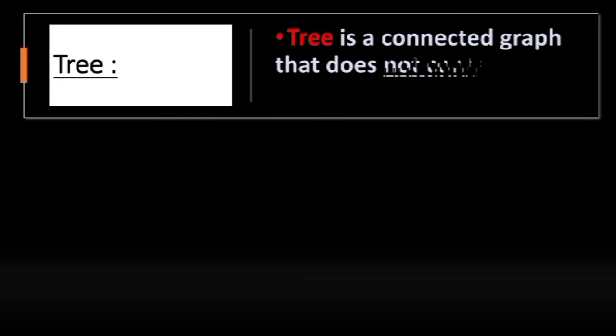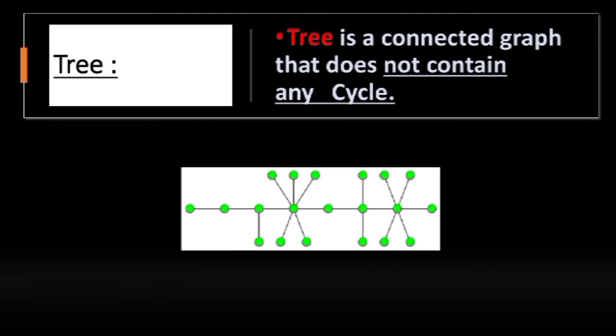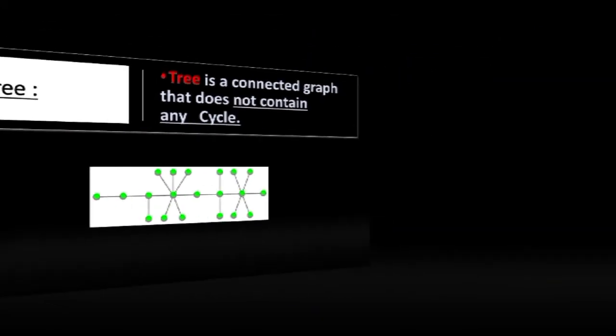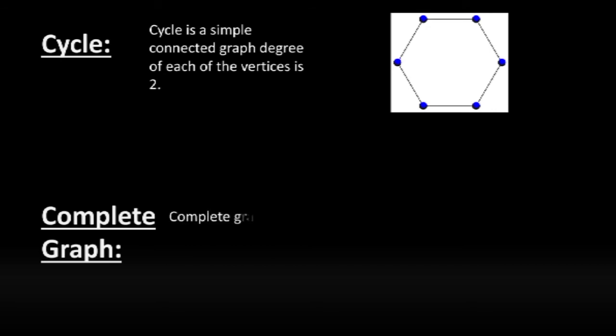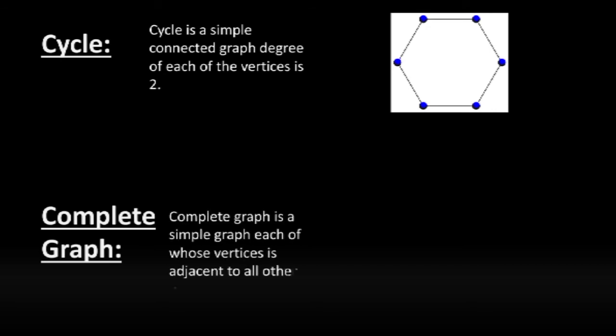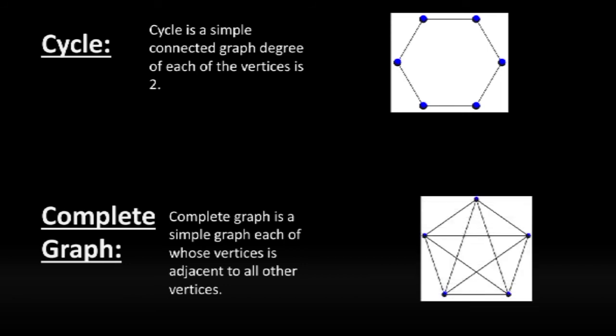I would like to define a tree. What is a tree in graph theory? In graph theory, a tree is a graph that does not contain any cycle, and a tree is obviously a connected graph. For example, you can see this. Cycle: in graph theory, a cycle is a connected graph in which the degree of each vertex is 2. As an example, the regular hexagon is a cycle. A complete graph is a simple graph in which each vertex is connected to all other vertices. For example, this is a complete graph.